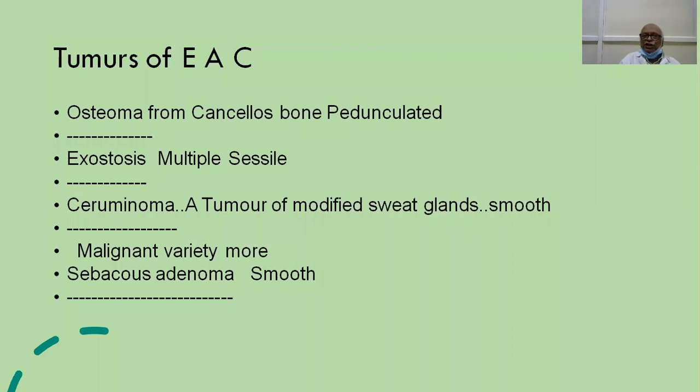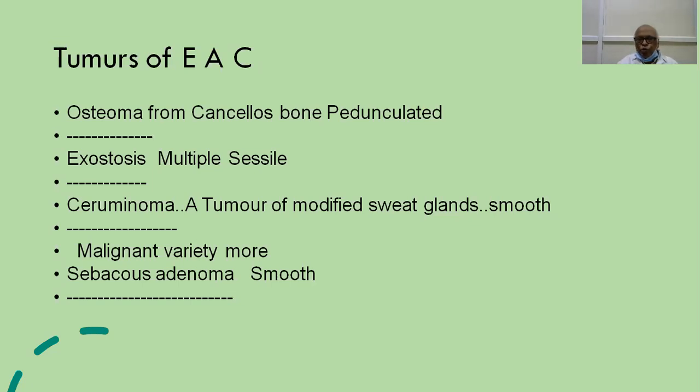Next is the exostosis. Exostoses are multiple bony swellings with an irregular margin and irregular surface. They are multiple and sessile. It is very common in swimmers who swim in cold water. So the treatment is again excision. If we don't excise, they may produce hearing loss because they block the external canal.